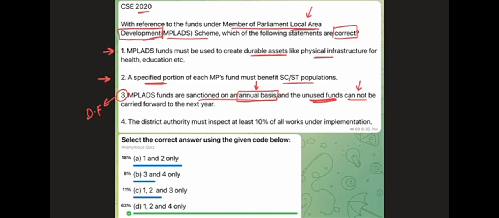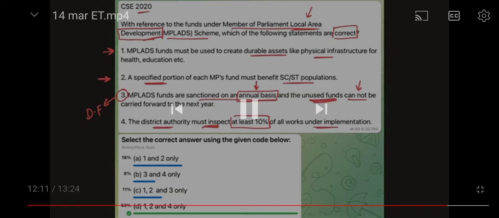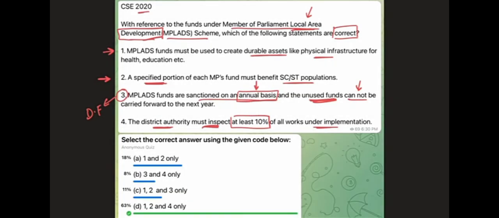Right? Come to the last statement. The statement says district authority, that is district collector, must inspect at least 10% of all works under implementation. Now, if this phrase "at least" were not there, if this statement had said the district authority must inspect 10% of all works under implementation, this statement would have become a highly factual, specialized statement. It will be a deep fact. But here it says at least 10%. So that means the minimum is 10% and the maximum can be 100% of the works, right?